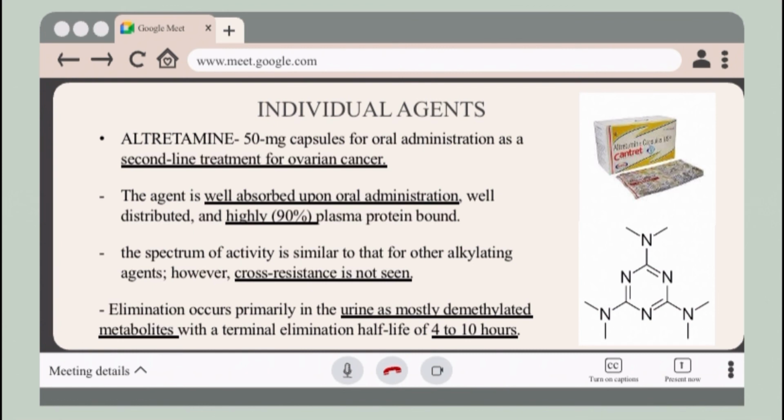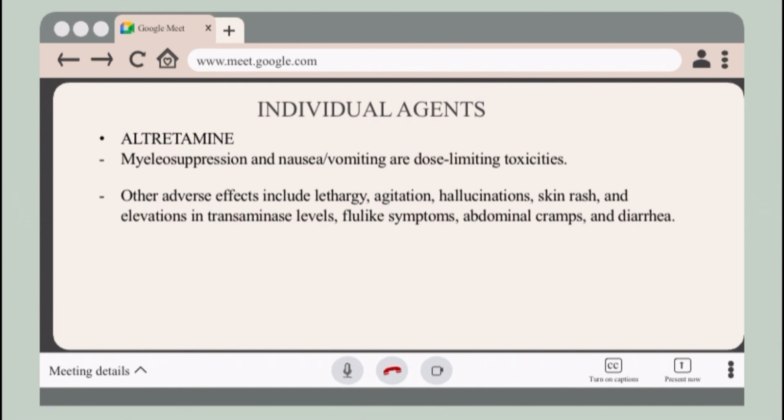Elimination occurs primarily in the urine as mostly demethylated metabolites, with a terminal elimination half-life of 4 hours. Its dose-limiting toxicities are myelosuppression and nausea or vomiting. Other adverse effects include lethargy, agitation, hallucinations, skin rash, elevations in transaminase levels, flu-like symptoms, abdominal cramps, and diarrhea.